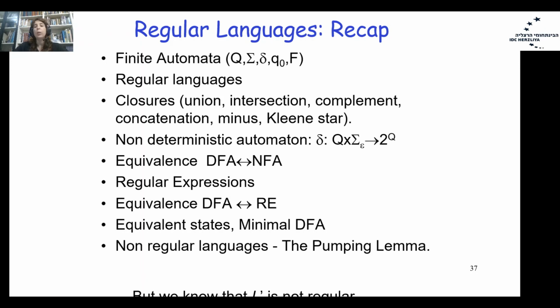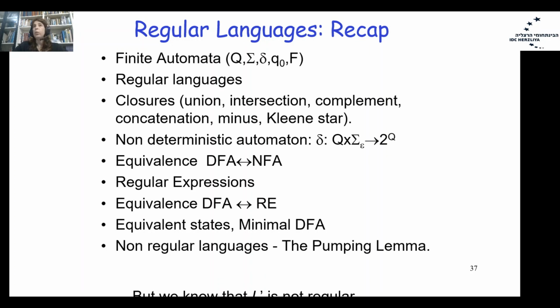We talked about non-deterministic finite automata, where we can use epsilon transitions and where we can also move from one state to several states, or even have an undefined transition for some letter. We showed equivalence between deterministic finite automata and non-deterministic finite automata, and we showed this both ways.